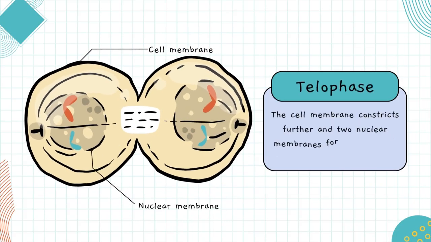Telophase. The cell membrane constricts further and two nuclear membranes form around the separated groups.